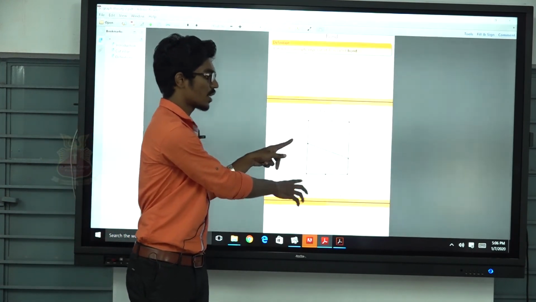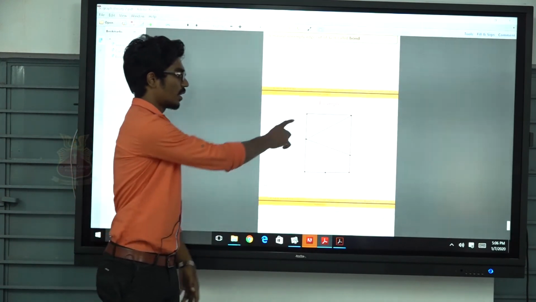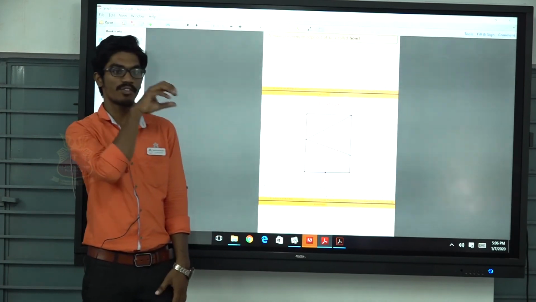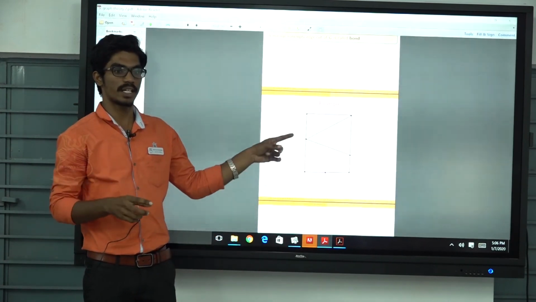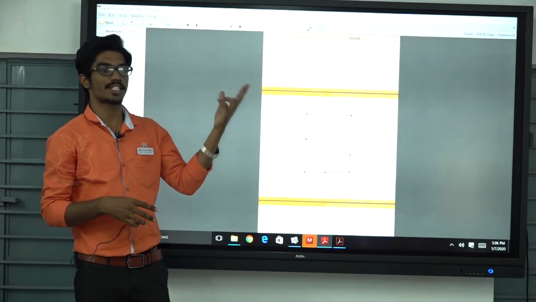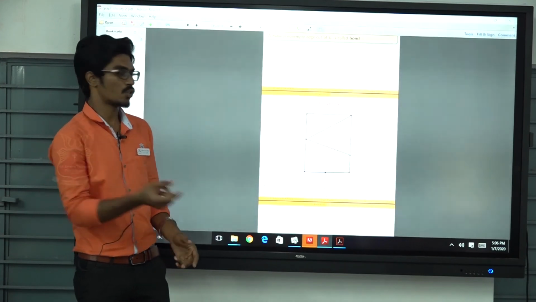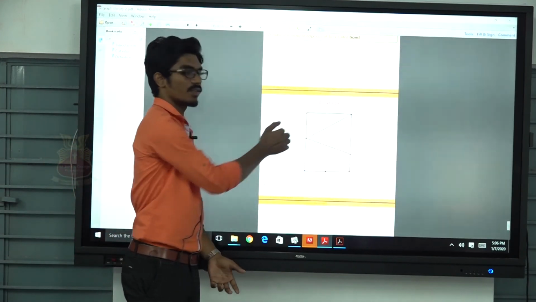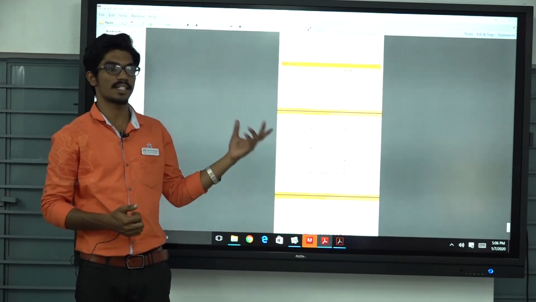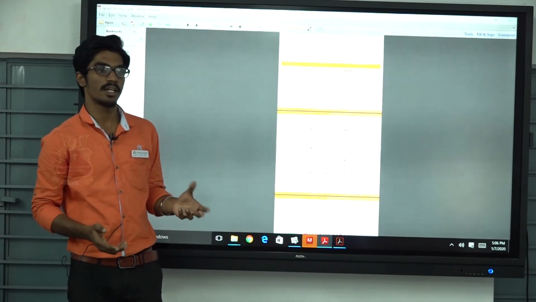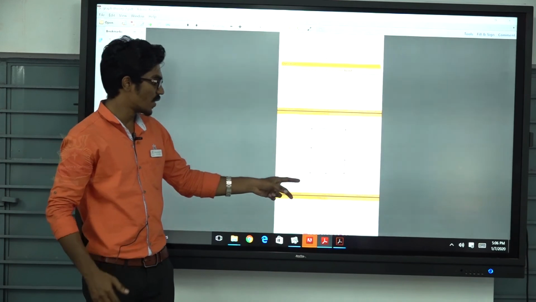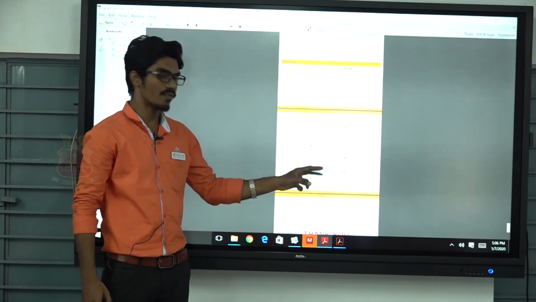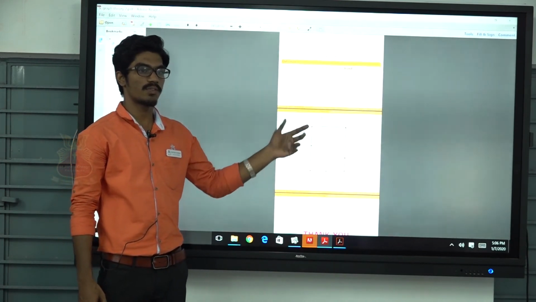So I want to choose the minimal. Is there any possibility that removal of a single edge makes the graph disconnected? No. So the next possibility is 2. I remove V1 V2 and V1 V3 from this graph. Then the graph is disconnected and the number of components is increased. So the bond is V1 V2 and V1 V3. So this is an example for bond.